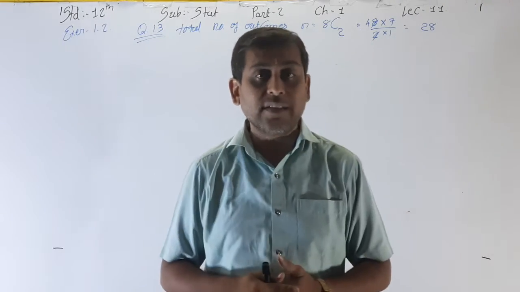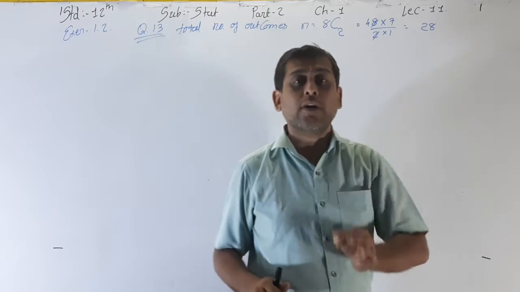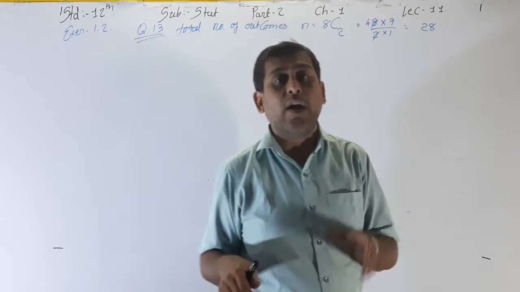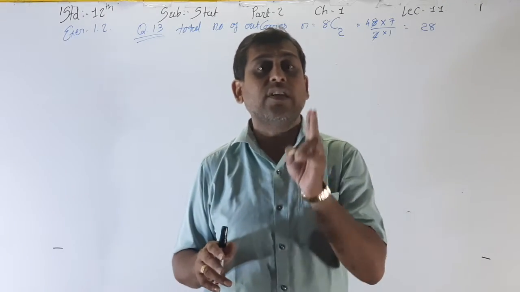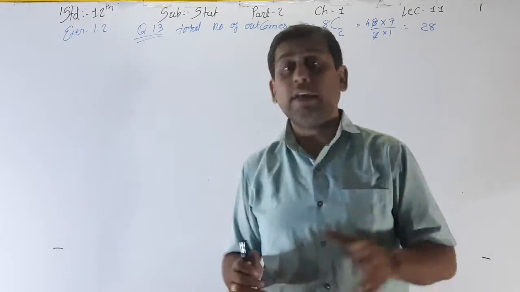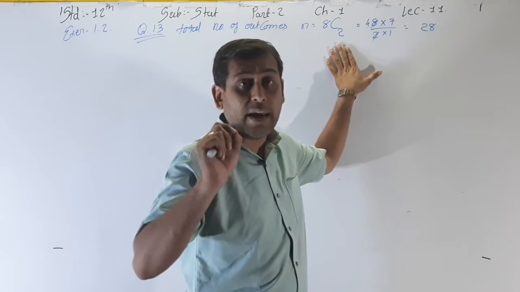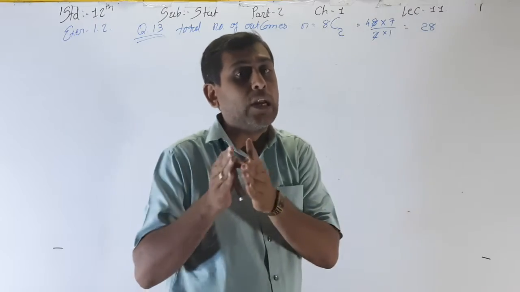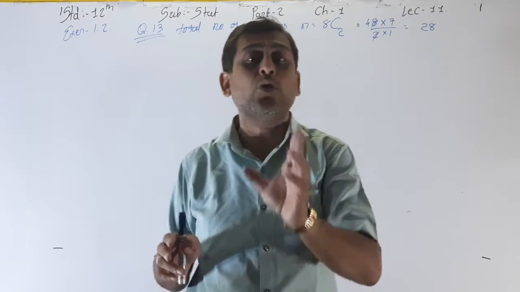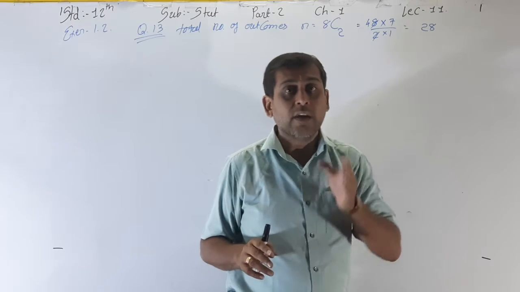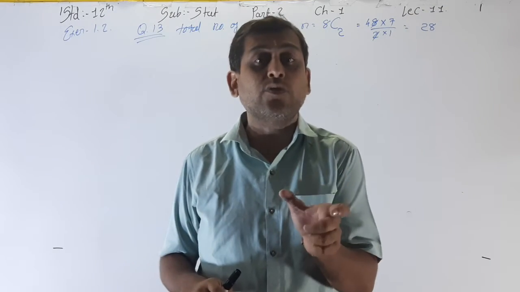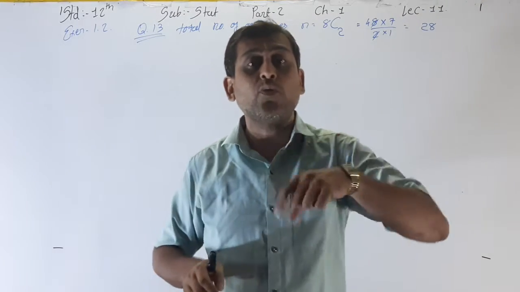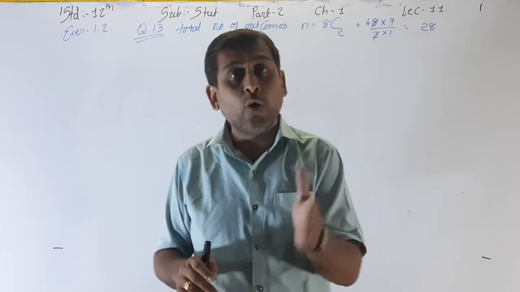From these 4 couples we have to select only one couple, because one husband and one wife is one couple, and here we are selecting 2 persons from the total 8 persons. Husband and wife means one husband and one wife, so we have to select one couple from 4 couples.